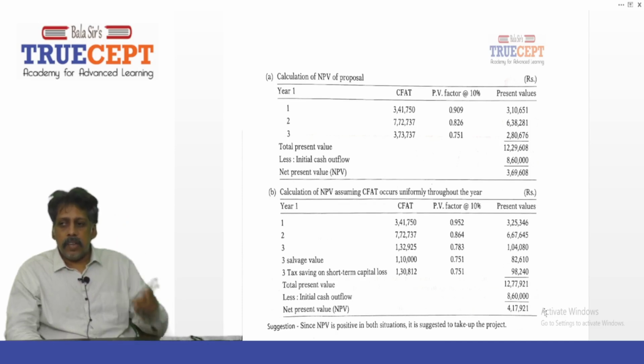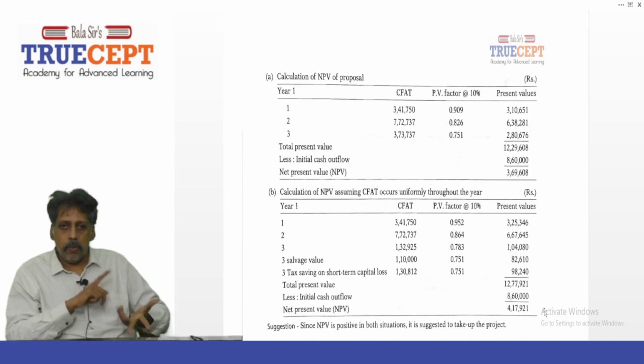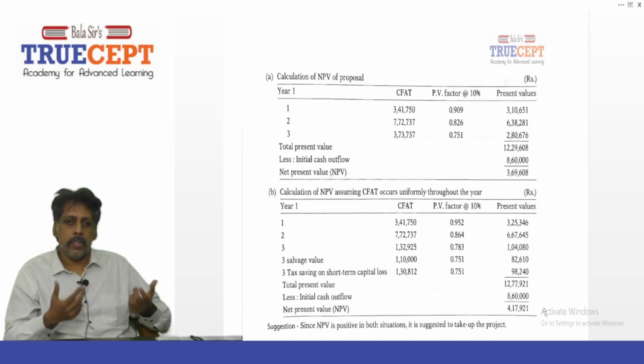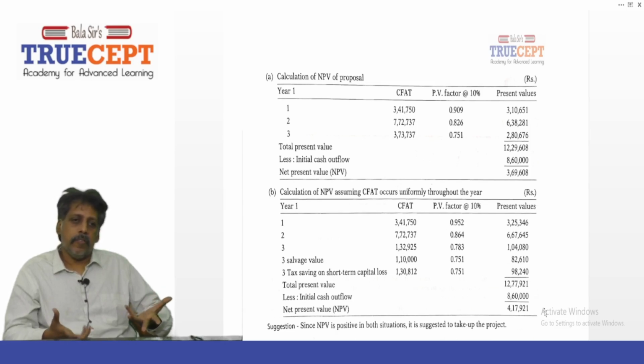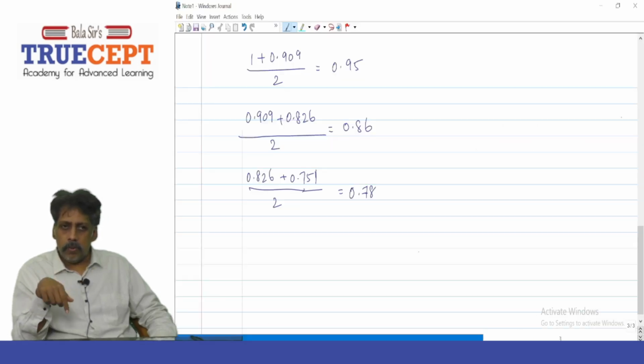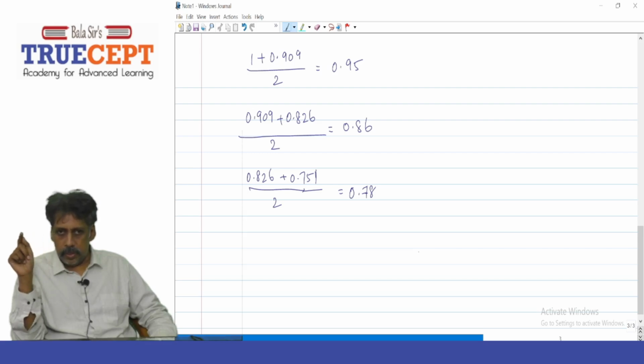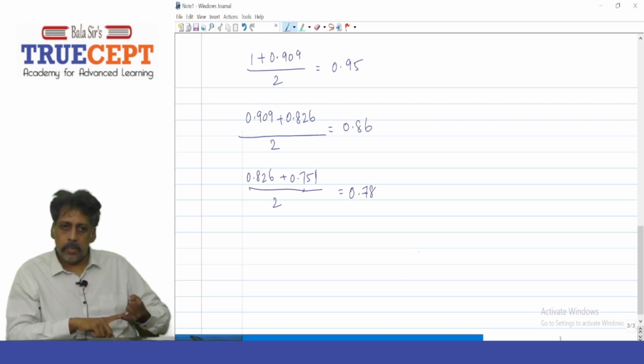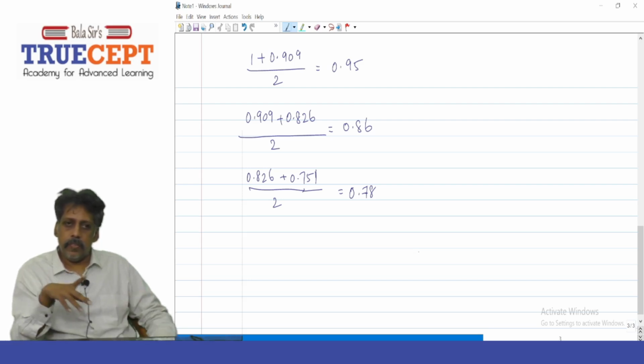Now, suppose the discount factors are not given when the cash flows are earned uniformly through the year, how would you calculate them? For year 0, the discount factor is always 1 rupee. End of year 1, the discount factor is 0.909. You can show this working: (1 plus 0.909) by 2. You may not get exactly 0.952, you'll get about 0.955, and that's okay.